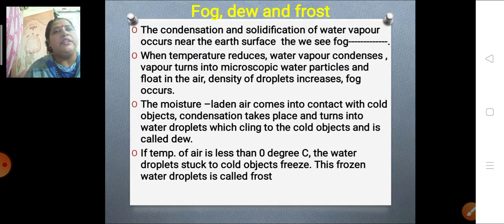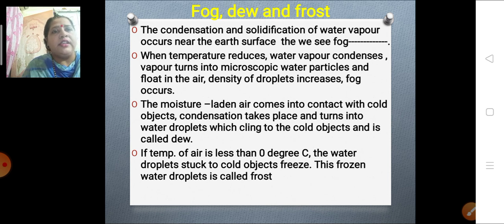Next we are going to learn about fog, dew and frost. We have learned about fog, dew and frost in the starting of the lesson, and we have seen some examples related to that. When the temperature of the air reduces, water vapor condenses. Vapor turns into microscopic water particles and they start floating in the air. When the density of these droplets increases, fog occurs.